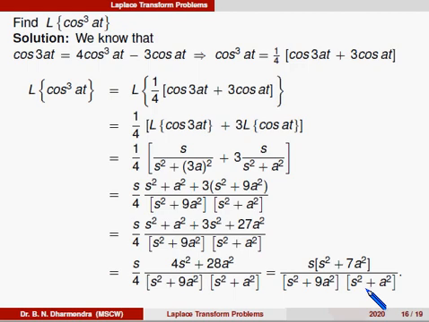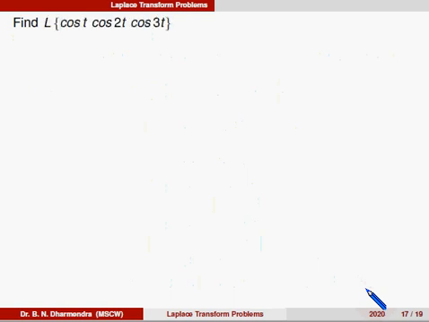Similarly, one can find the term sin³ at; that you can find out yourself. And the last problem of today's class: the Laplace of cos t, cos 2t and cos 3t. Similarly, you can find out yourself the Laplace of sin t, sin 2t, sin 3t. Now we'll discuss the Laplace of cos t, cos 2t, cos 3t.